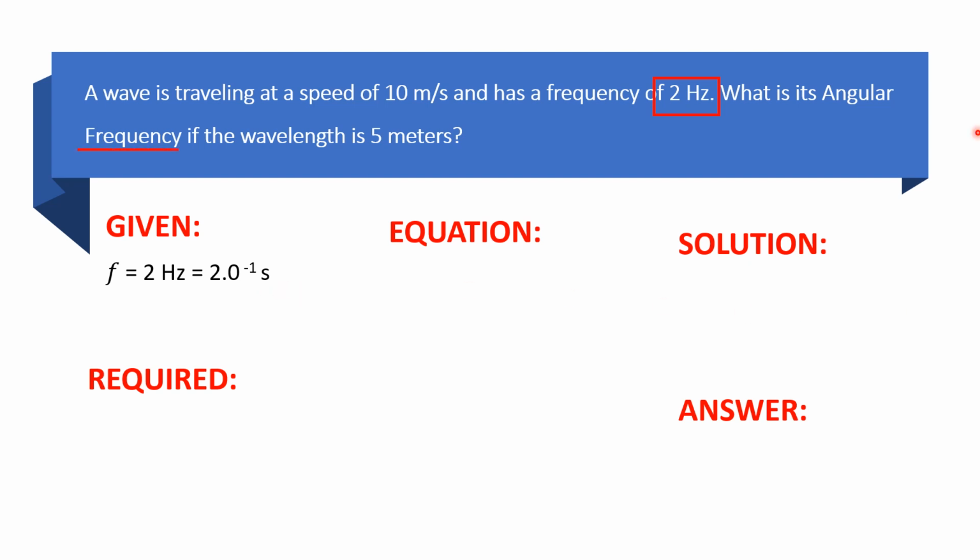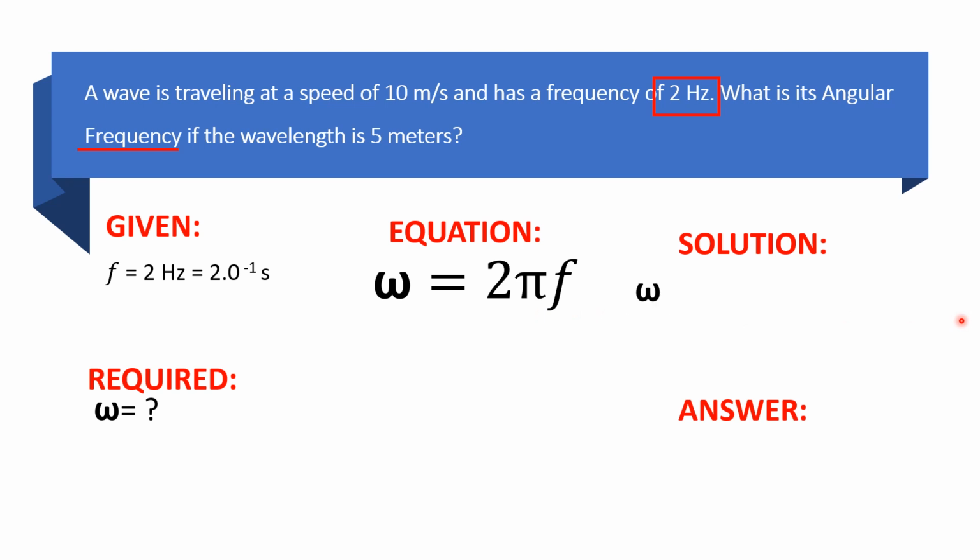And as you can see in the problem, we need to find the angular frequency. Since we need to find the angular frequency, we don't need to use the following givens. We disregard them kasi ang kailangan natin mamaya is the value of the frequency. So, let's put our required, the angular frequency. And the equation to get the angular frequency is 2 pi multiplied by the frequency.